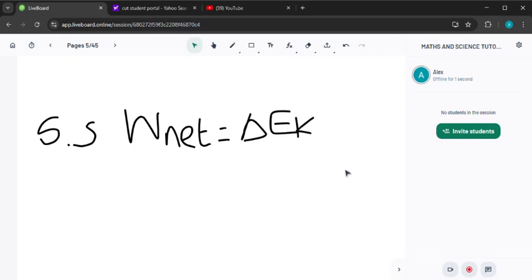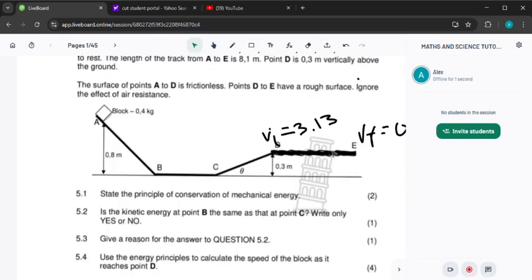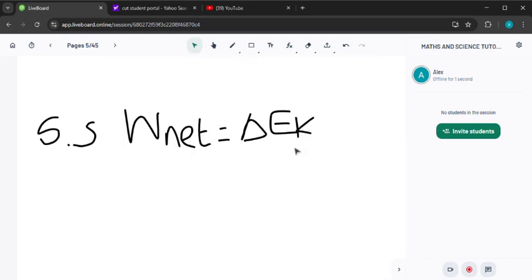Now, because frictional force is the only force that acts on the surface from D to E, it is the only force that does work. So we have work done by frictional force equals the change in kinetic energy.